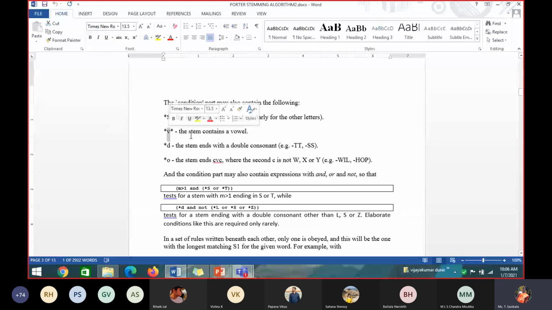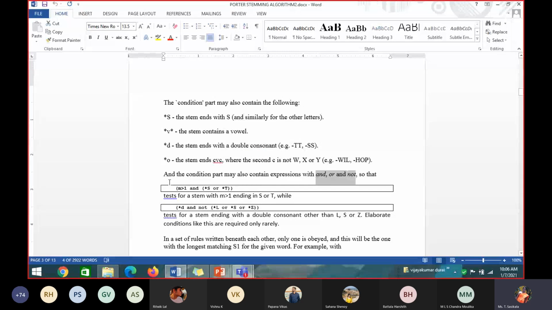You can write star D. Star D means the stem ends with a double consonant, like TT or SS. Instead of star S, if I put star A, the stem ends with A. Similarly for any other letter, star followed by the letter means the stem word ends with that letter. Star O means the stem ends with CVC: the first letter a consonant, the second a vowel, and the third a consonant. In the condition we can also use and, or, not, etc.